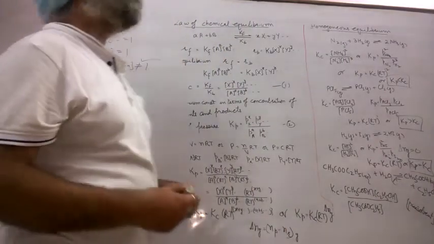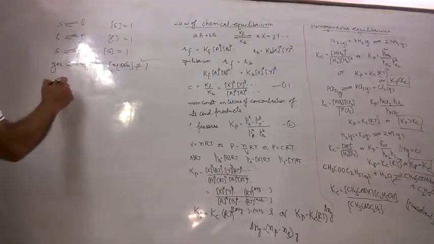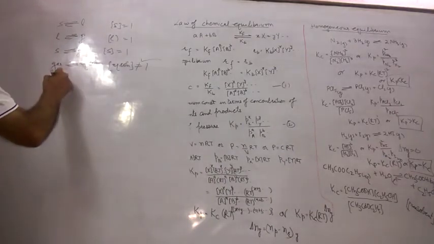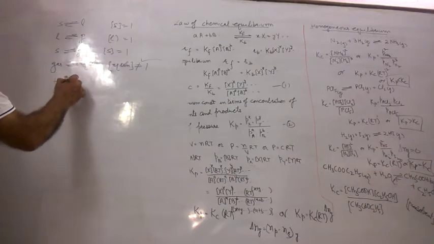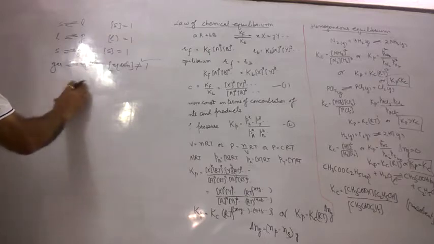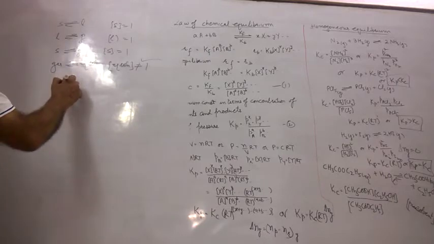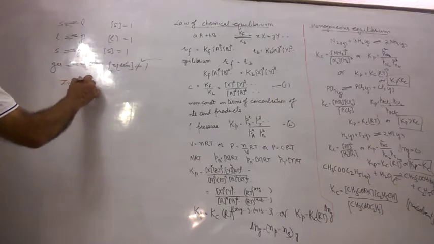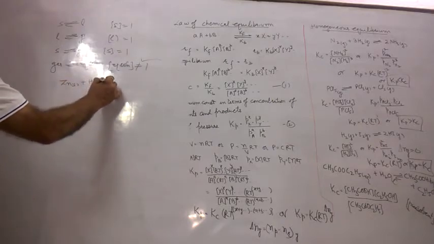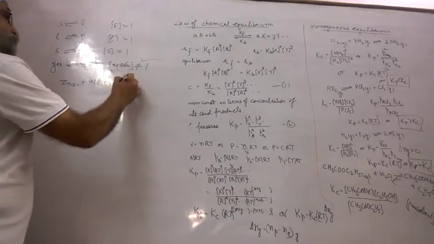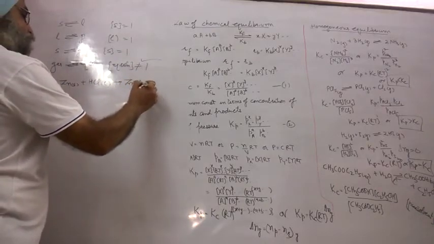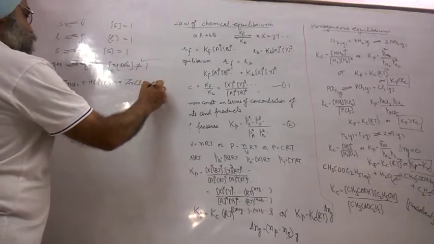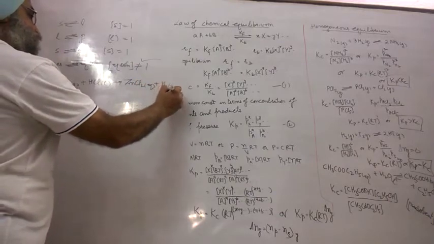Let us take up some examples. Zinc solid plus HCl aqueous changes to zinc chloride aqueous solution plus hydrogen gas.